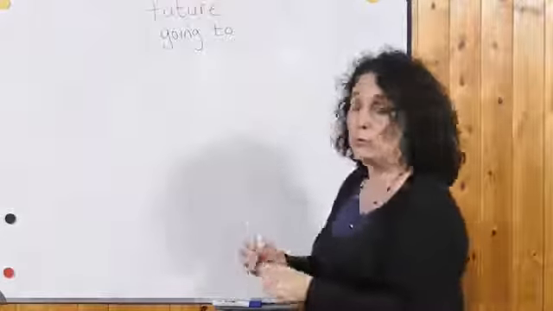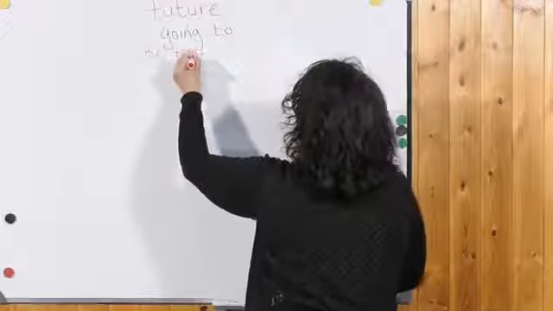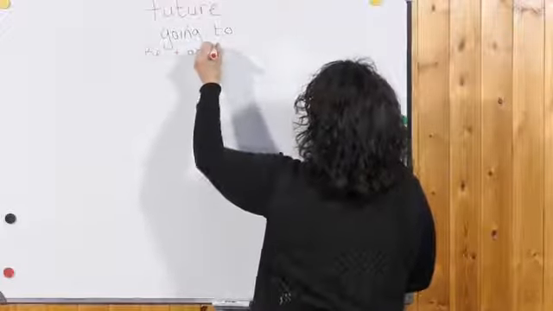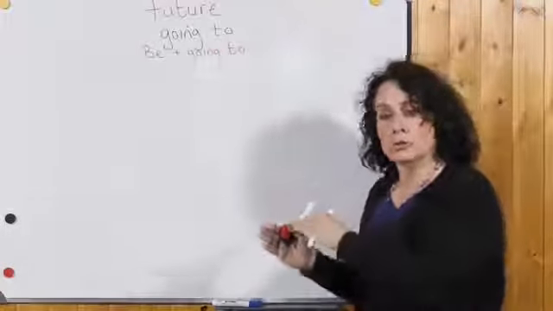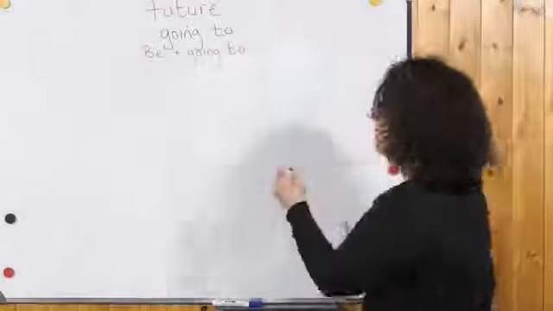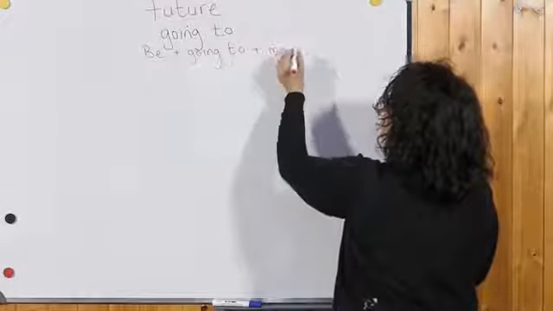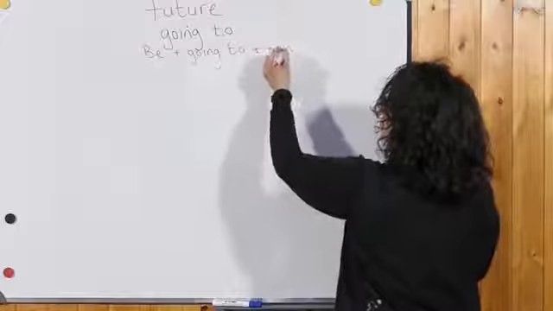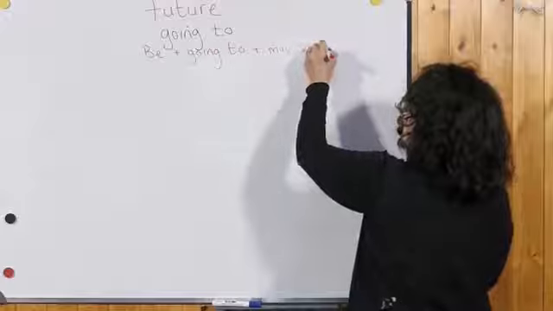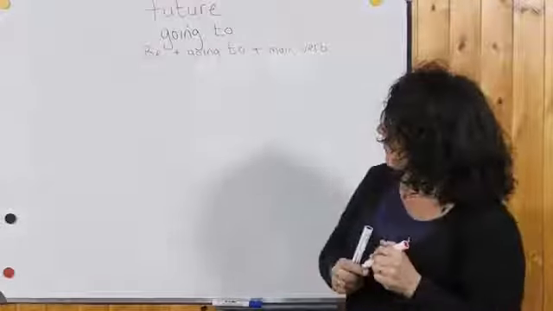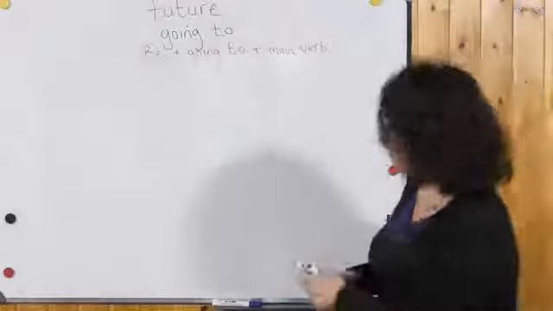We know we use the verb be plus going to, and if you use a verb after this, it's the main verb. No changes, nothing else, no different forms, just the main verb, the name of the verb. So when do we use going to?